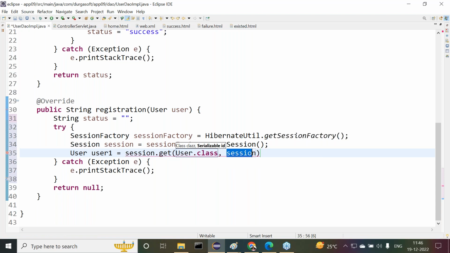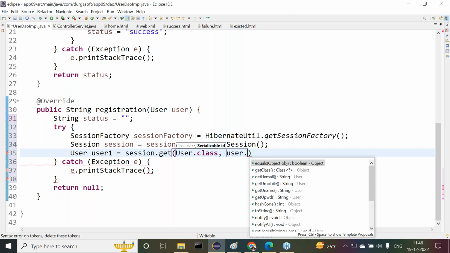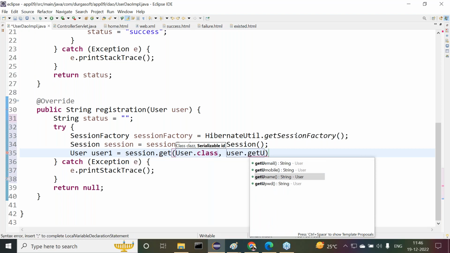The next one is we have to provide user.getUname.